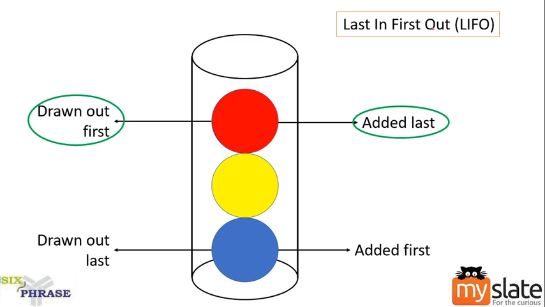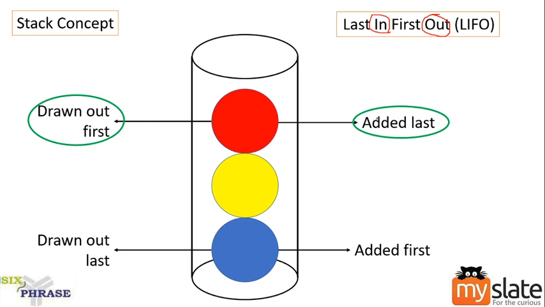This principle is called the last in first out principle. Whichever was inserted at the last will be drawn out first. Last in will come out first. LIFO. And this concept is what we call the stack concept. Clear? So the stack concept is nothing but whichever is inserted at the last will be pulled out first.